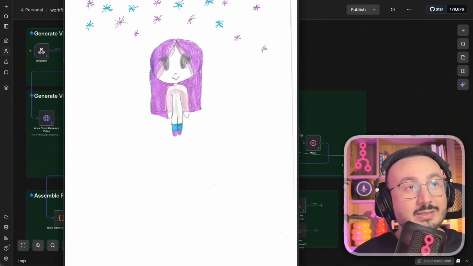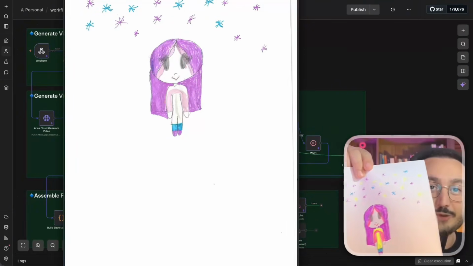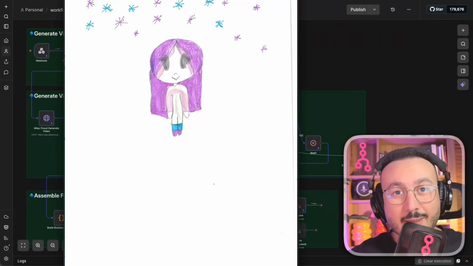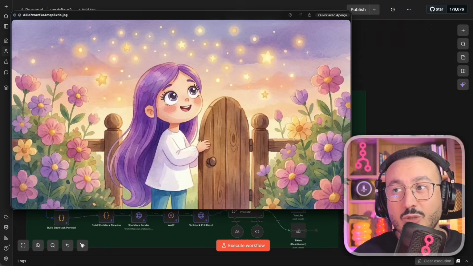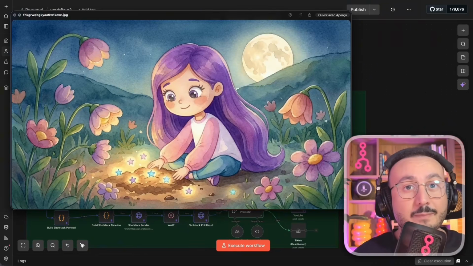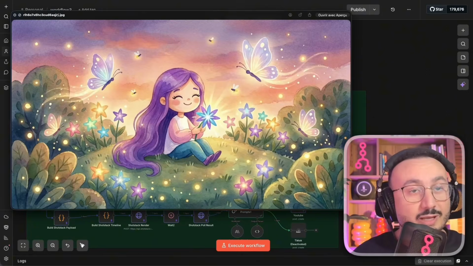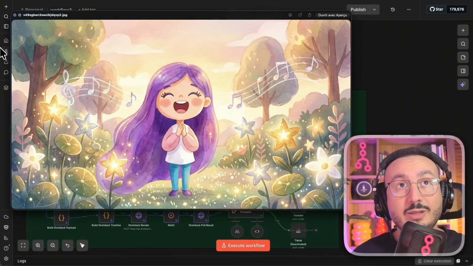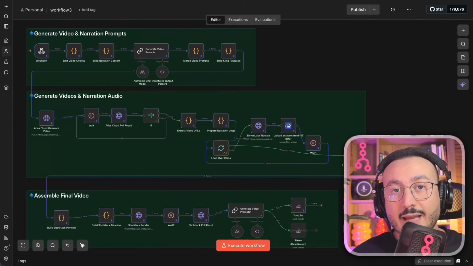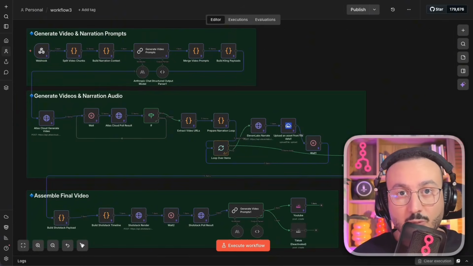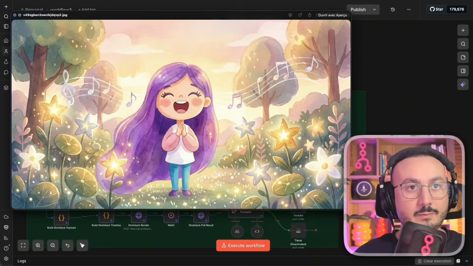So I simply send an image. Let me show you here. This is an image. It's my little daughter who drew this picture. I simply scanned it. Afterwards, I sent it to that workflow. And what that workflow did was create what we call scenes for me. So it came up with a story using artificial intelligence. It drew an entire story. And most importantly, it automatically published it on my YouTube channel. And these are really very high quality stories. I'll show you a bit of the result and you'll understand the importance of this workflow.